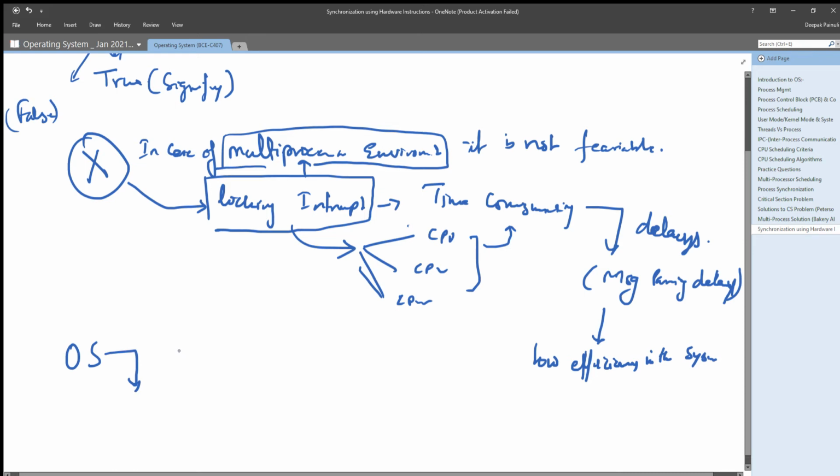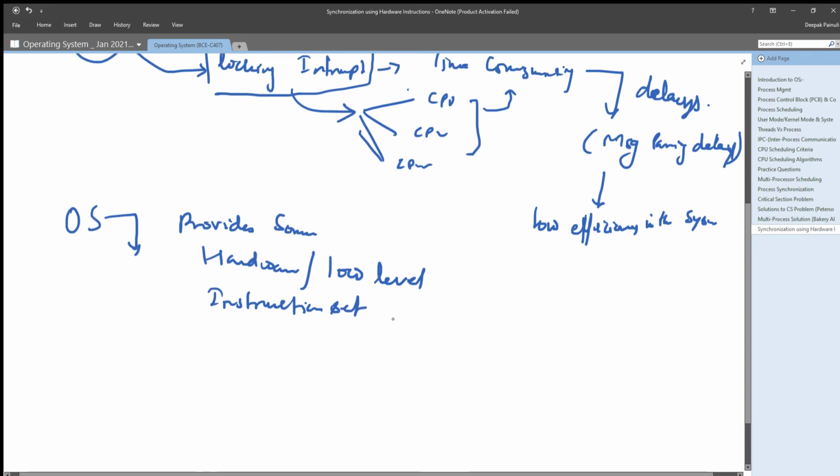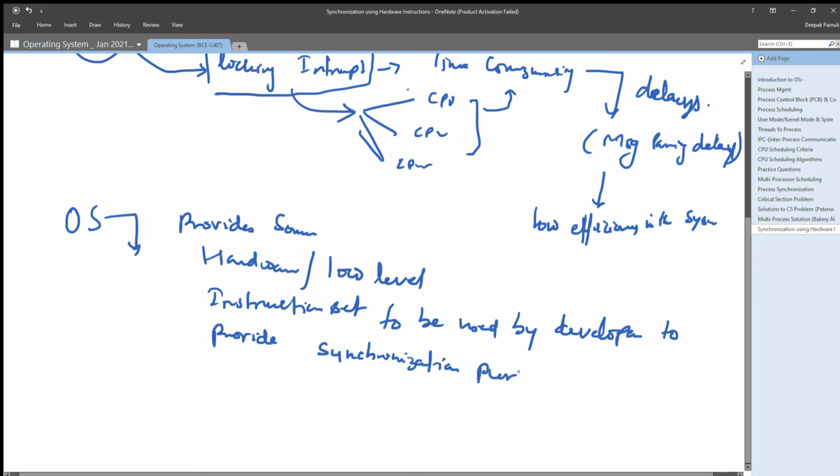The operating system provides some hardware or low level instruction set to be used by the developer to provide synchronization purpose, right?